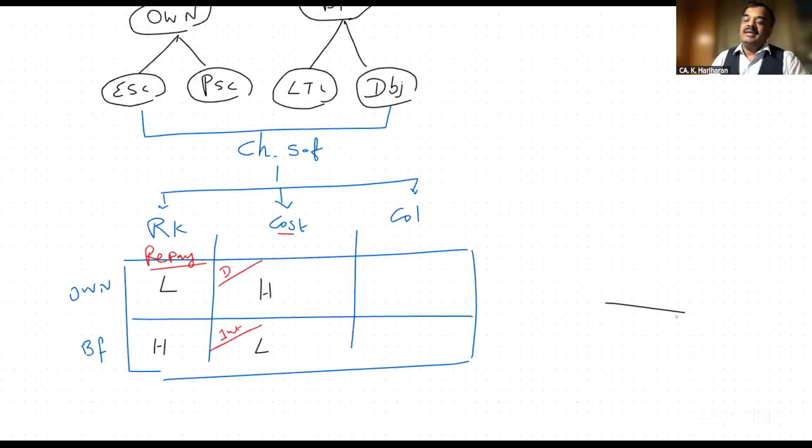But in case of own fund, I have to pay dividend. Dividend is a cash outflow. Even then, it's not a tax deductible expense. We can't debit the portion in the P&L account. Only after the profit, we have to pay dividend. Am I right or not? Dividend is out of the profit only. Yes, sir. Therefore, because of the dividend, profit amount is not going to come down.